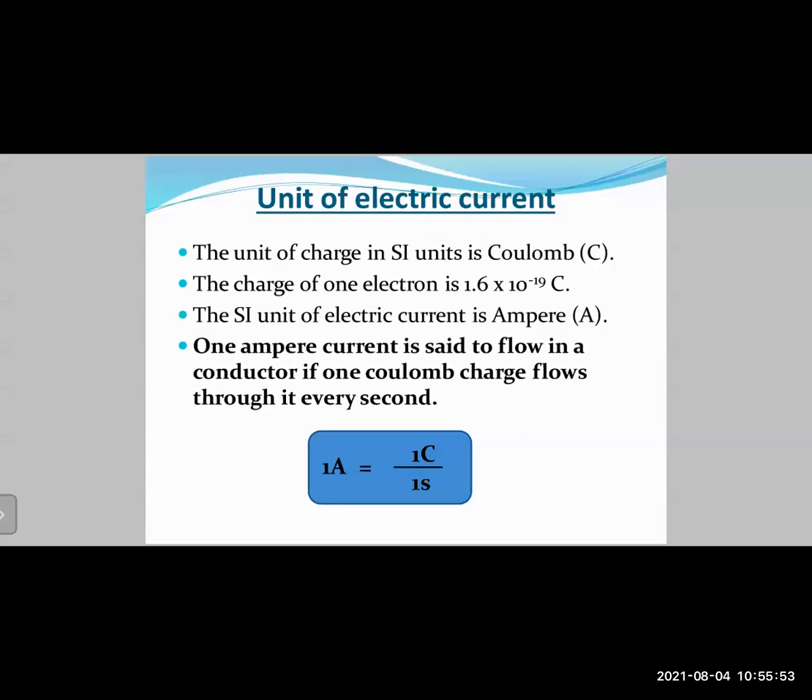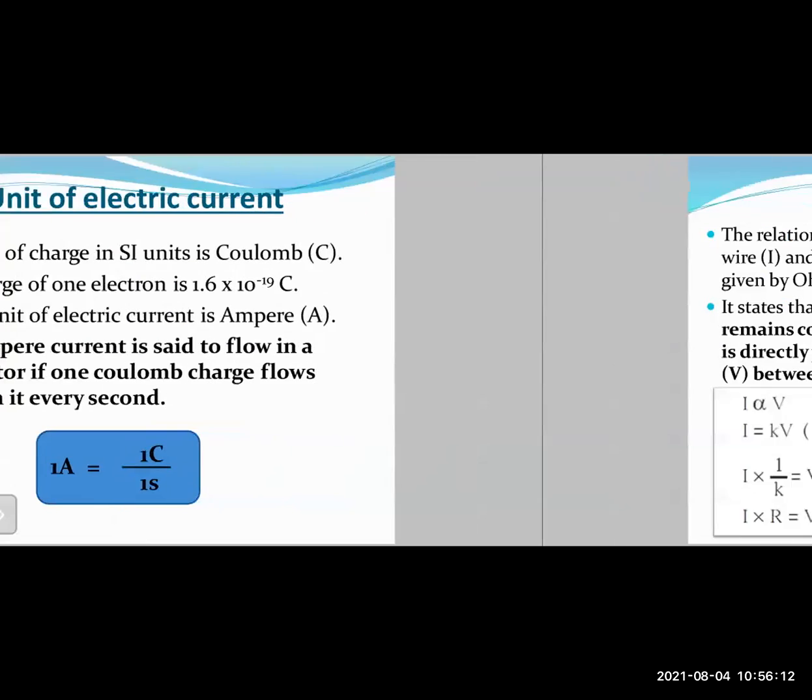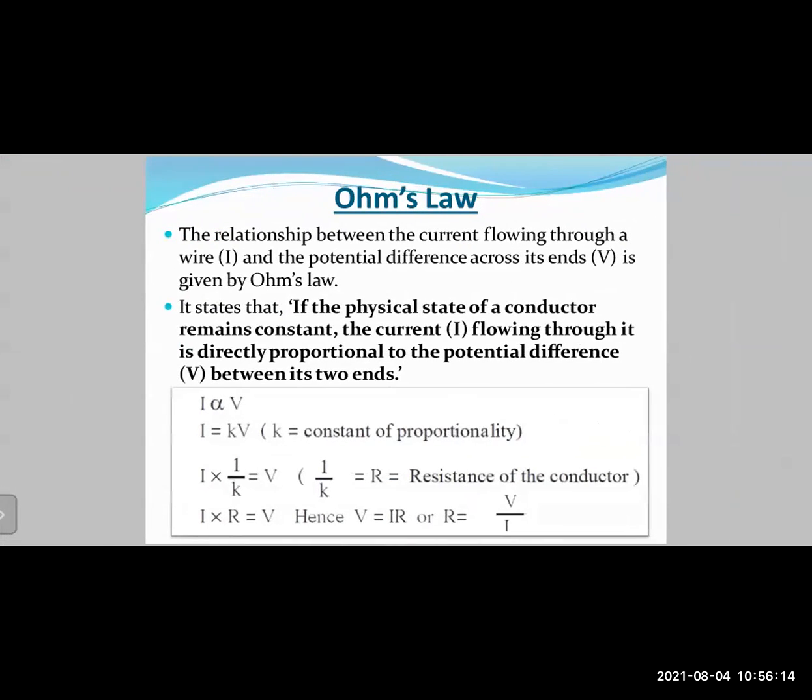So 1 ampere current is said to flow in a conductor if 1 Coulomb charge flows through it every second. That means 1 ampere equals 1 coulomb upon 1 second, or you can say 1 ampere equals 1 coulomb per second. Okay, so these were the important concepts that we have learned in the previous class.